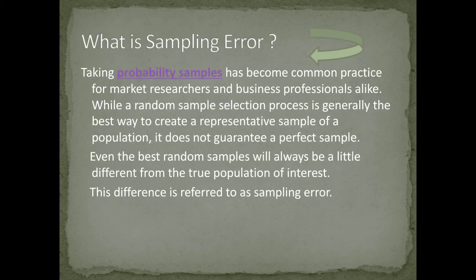Now, what is sampling error? Taking probability samples has become common practice for market researchers and business professionals alike. While a random sample selection process is generally the best way to create a representative sample of a population, it does not guarantee a perfect sample. Even the best random samples will always be a little different from the true population of interest. This difference is referred to as sampling error.